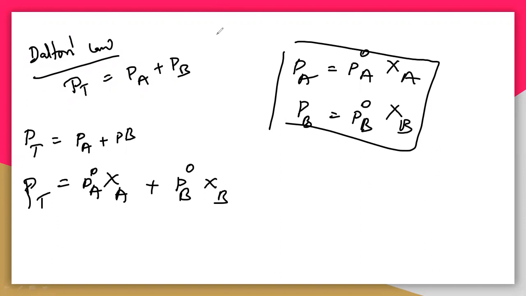Till now we have seen that, according to Raoult's law, pressure is directly related to mole fraction. What are the formulas we have taken?